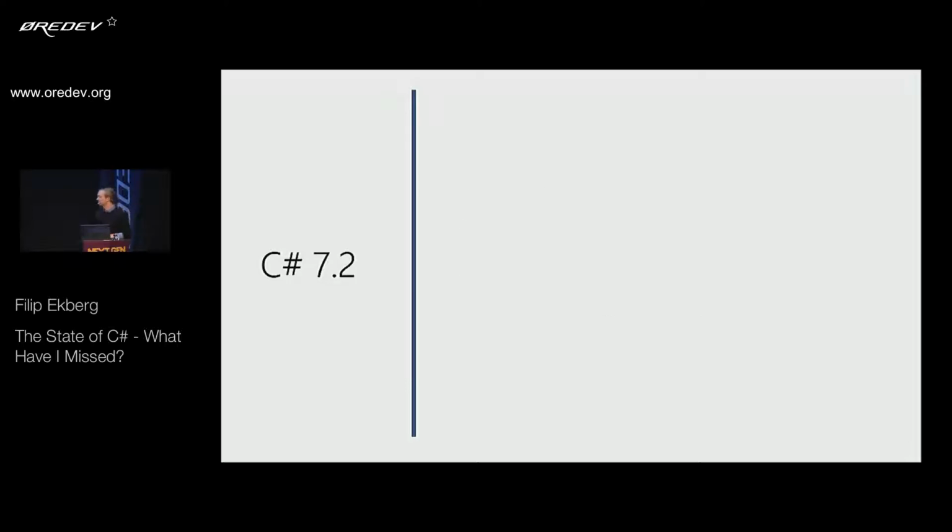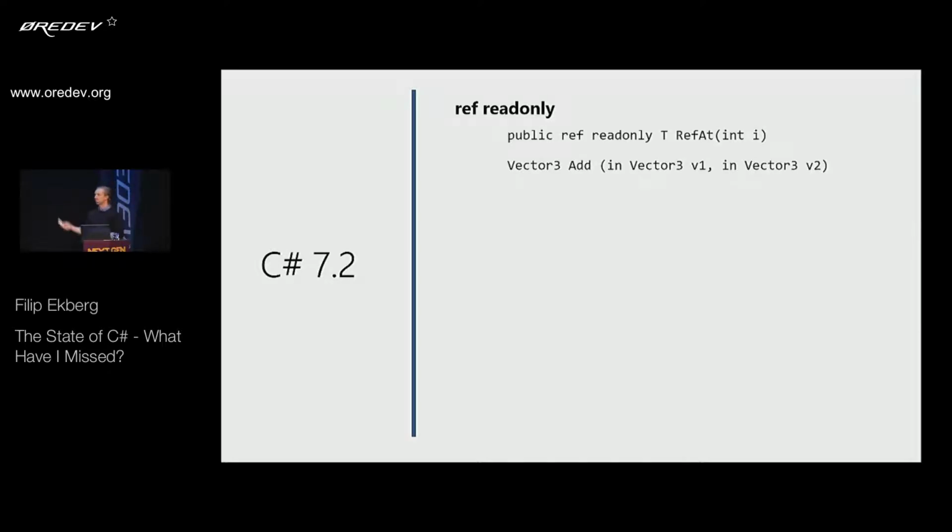Unless we talk about C# 7.2, which is the next version of C#. They're adding a few extra features that will make it easier for us to work with references. Again, if you work with high-performance applications or do game programming, which I don't know if you do that in C#, but if you do and use MonoGame, you're probably going to be very happy about this. So they're going to allow us to do ref readonly, which means that I can have a reference that you cannot change, which is a little bit odd, because I'm not sure how they're going to implement this, but it'll certainly be a nice feature to have.